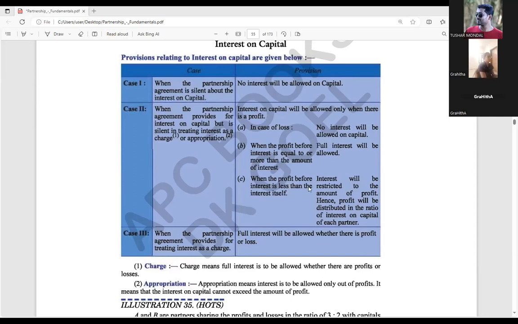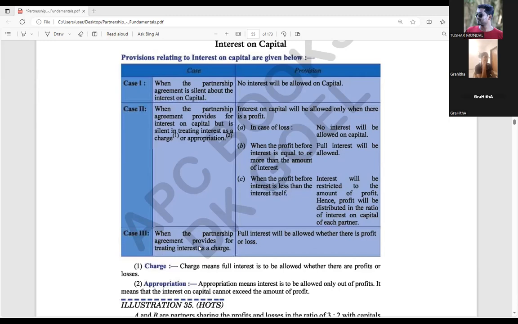At that time what should we do? At that time we make the ratio of the partners, whether two partners, three partners, four partners, any number of partners are there, according to how much interest on capital each of them is going to get. As per this ratio, we distribute the total profit. That thing we also have to remember, right? So interest will be restricted to the amount of profit, hence profit will be distributed in the ratio of interest on capital of each partner. That thing we have also seen.